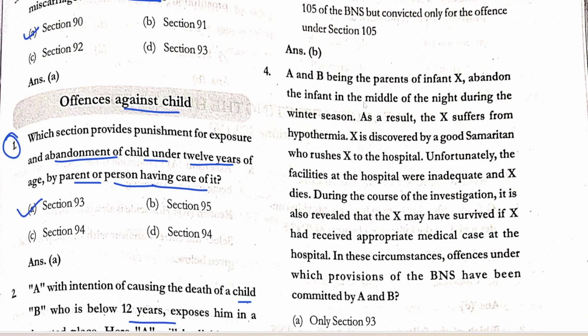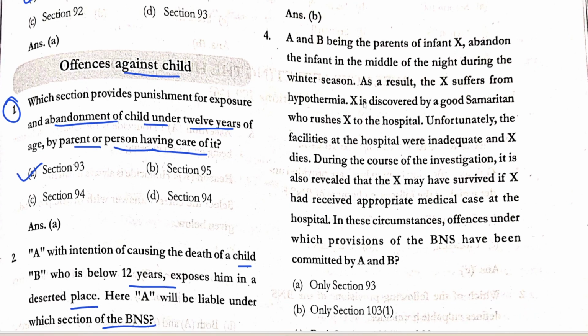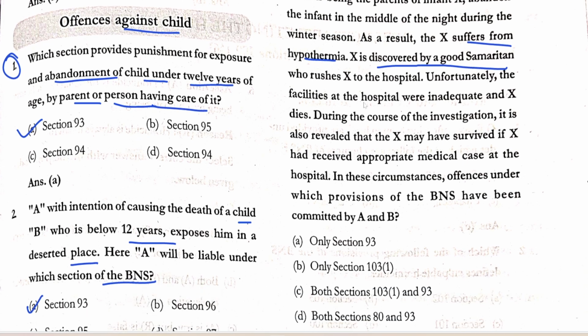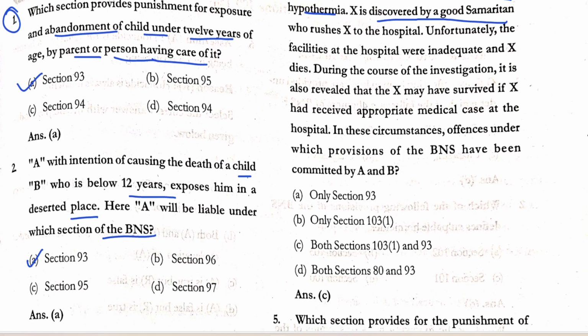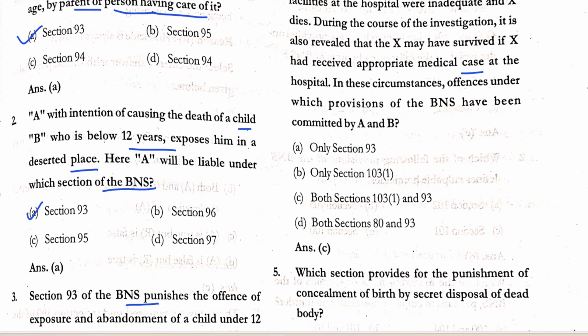A and B, the parents of infant X, abandon the infant in the middle of the night during the winter season. As a result, X suffers from hypothermia. X is discovered by a good Samaritan who rushes X to the hospital. Unfortunately, the facilities at the hospital were inadequate and X dies. During the course of investigation, it is also revealed that X may have survived if X had received appropriate medical care at the hospital. In these circumstances, offense under which provision of the BNS has been committed by A and B? Both section 103(1) and 93.